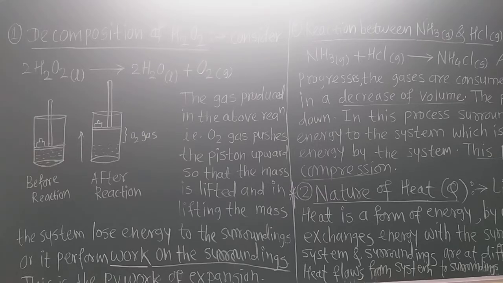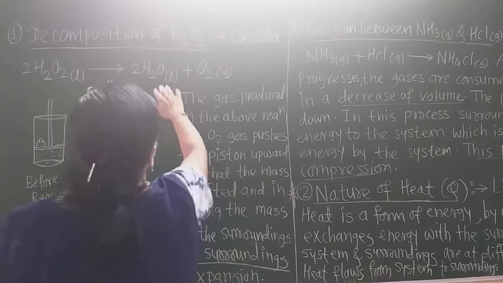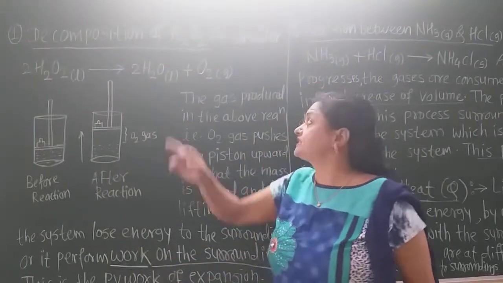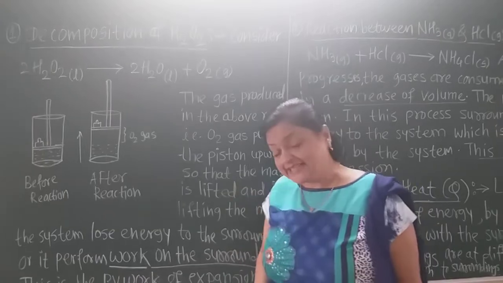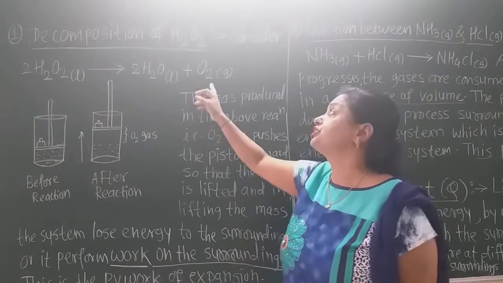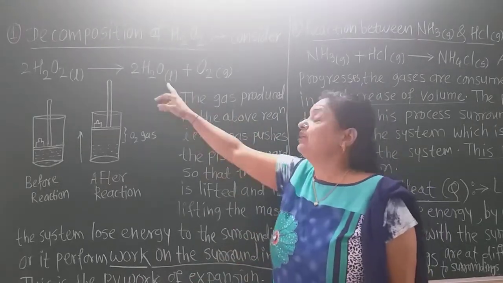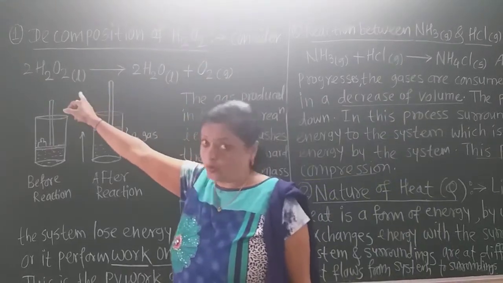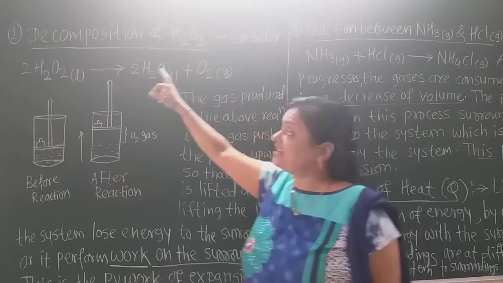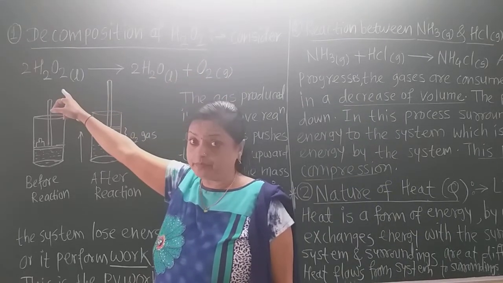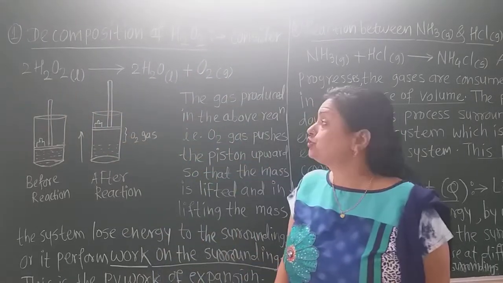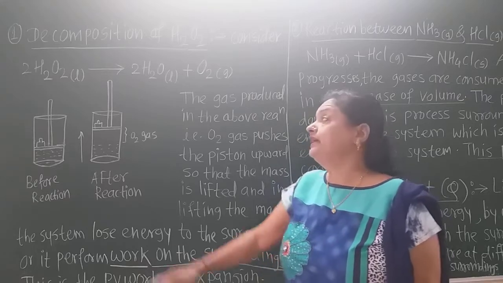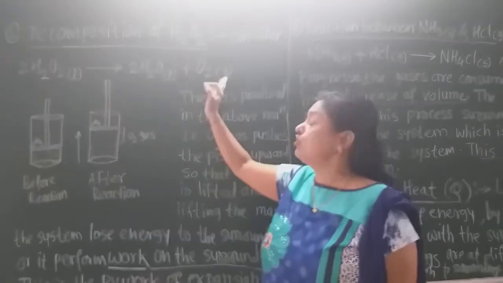Now see the two reactions. The first one is the decomposition of hydrogen peroxide. In this reaction there is the formation of oxygen gas and water. Hydrogen peroxide is in liquid form. So consider the decomposition of H2O2, hydrogen peroxide. It gives water and oxygen gas.